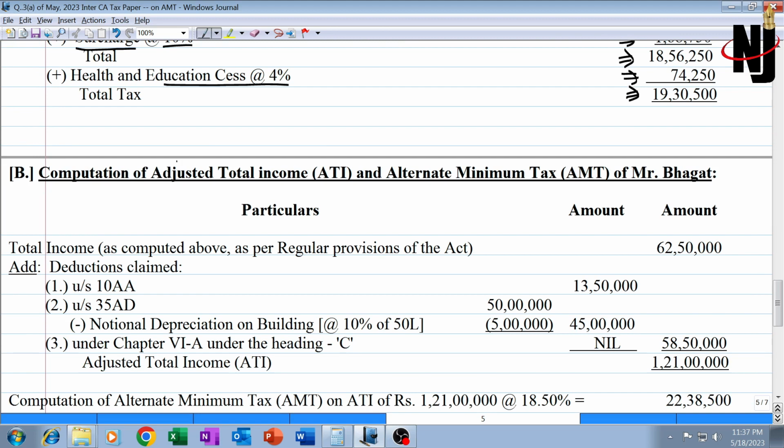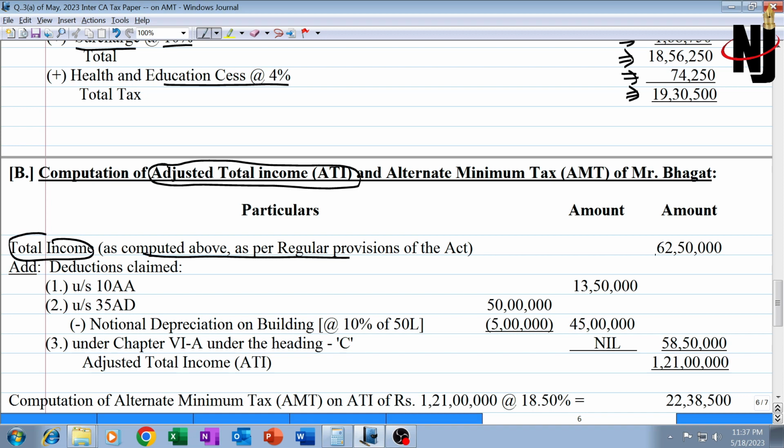Now for AMT, we need to find out adjusted total income, ATI, and ATI would mean total income as computed above, which is 62,50,000, plus add back deductions claimed under 10AA, under 35AD, and deduction under Chapter VI-A heading C. Now Chapter VI-A heading C is nil, we don't have it, but 10AA deduction is 13,50,000 and 35AD is 50 lakh.